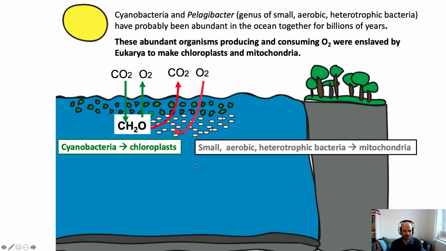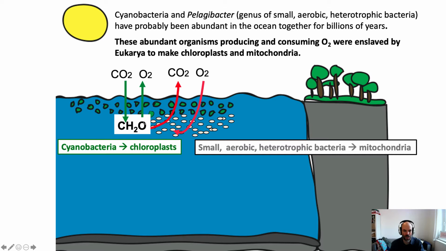So obviously this is a deep evolutionary story of how the mitochondria and chloroplasts came to be, and it's obviously a cell biology story. But it's interesting to think about the ecology that was going on that led to these evolutionary events. So we've previously talked about the microbial loop. This is my cartoon of the microbial loop, where we have these green phytoplankton. Many of the phytoplankton, especially billions of years ago on the ancient Earth, would have been cyanobacteria. We still have cyanobacteria today, and a long time ago they would have been even more abundant, fixing CO2 into organic matter and releasing oxygen.